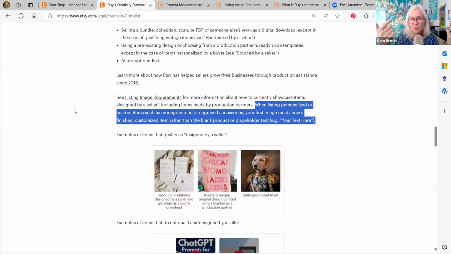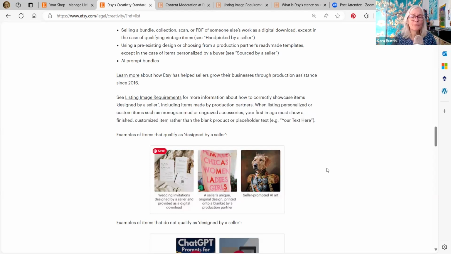Is a mock-up okay? I don't know, but we're going to do a separate video about the listing image requirements because that's a lot. Again, there's so many links that go to other places that clarify things or make it more confusing. I don't know. Okay.